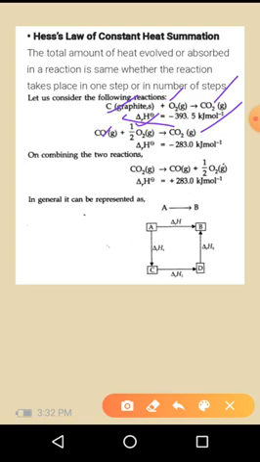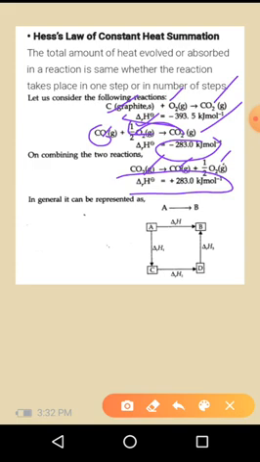On combining the two reactions, CO2 will give CO plus half O2, so the delta H value is plus 283.0 kilojoule per mole. To get 1 mole of carbon monoxide on the right, we reverse the equation. In this, heat is absorbed instead of being released, so we change the sign of the delta rH value, that is minus 283. Means to get 1 mole of carbon dioxide we reverse this equation. So when you reverse this equation, this amount of heat is absorbed, so the sign becomes positive.